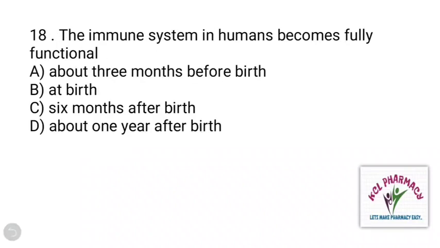The immune system in humans becomes fully functional. And the right answer is C.